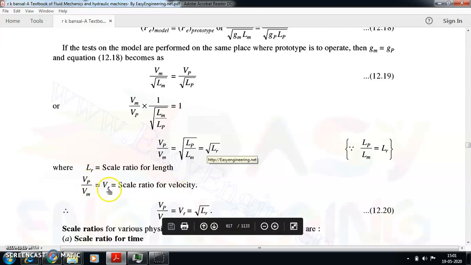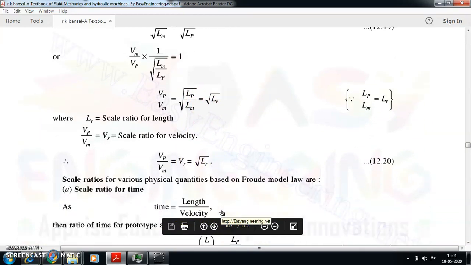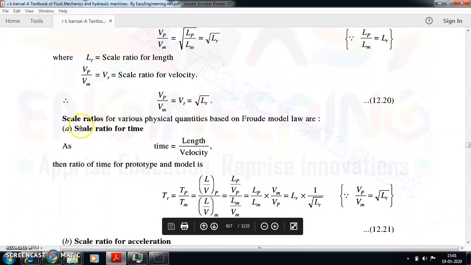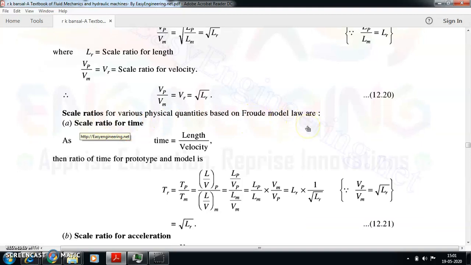So Vp by Vm I can put as Vr, so Vp by Vm is Vr and Lp by Lm is Lr. So Vr is equal to root of Lr. This is one of the important results of the Froude model law. So the scalar ratios for the various physical quantities based on the Froude model law are as follows.